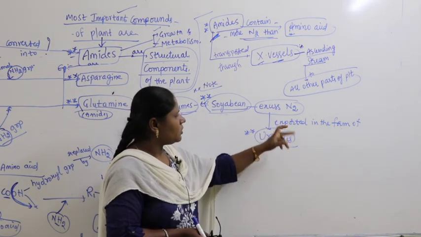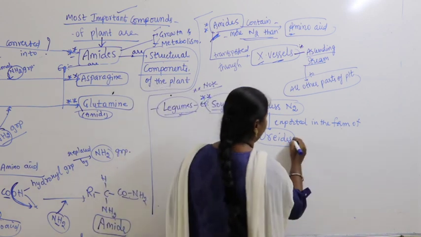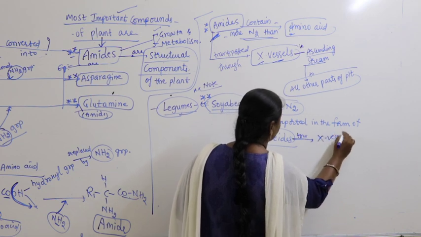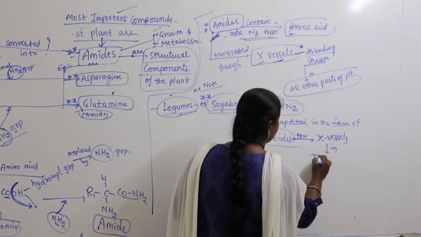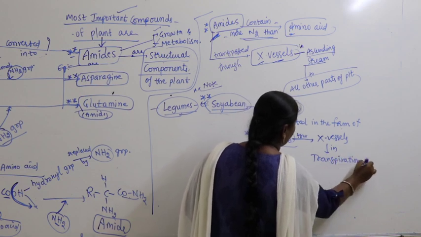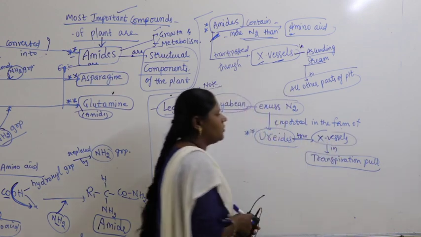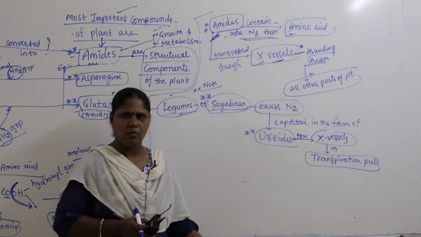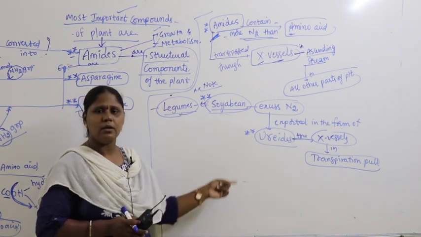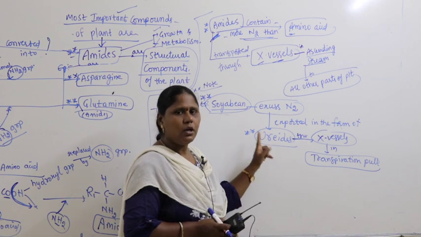So excess nitrogen is exported in the form of urates through xylem vessels and transpiration pull. In xylem vessels through transpiration pull, meaning xylem is the one which is carrying water and minerals in upward direction to all the parts of the plant, but here excess amount of nitrogen got exported in the form of what are called urates.